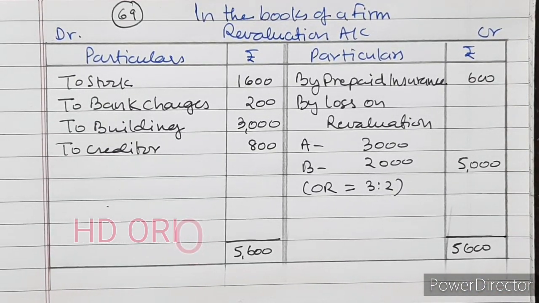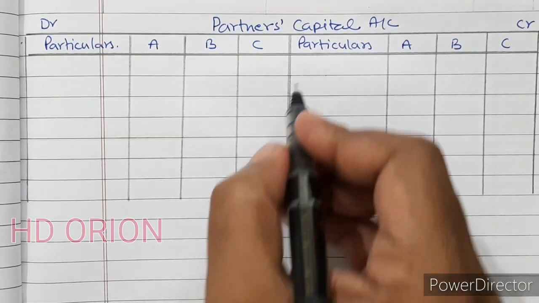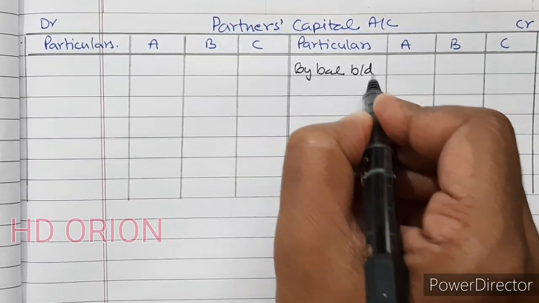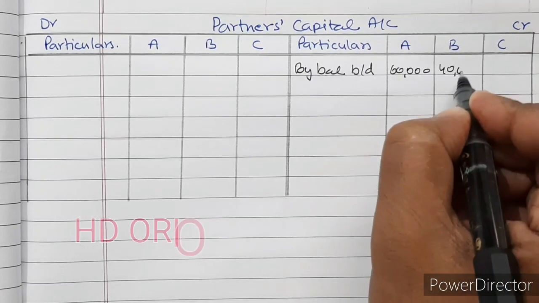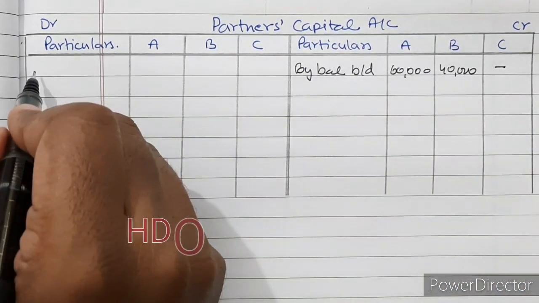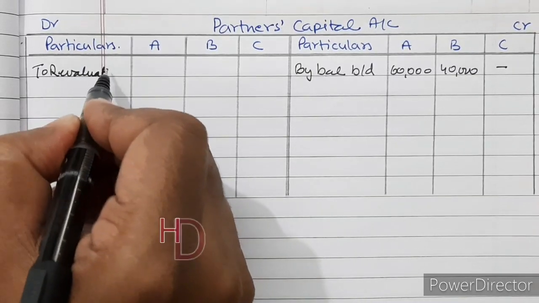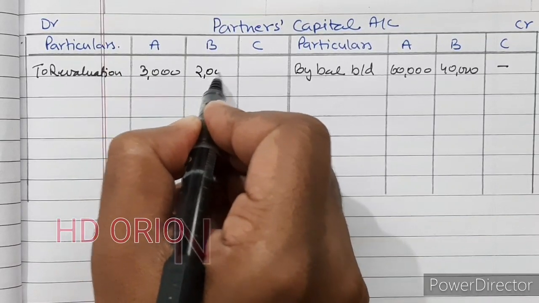Now we will prepare partners capital account. So by balance brought down, 60,000 and 40,000. Then loss on revaluation, so to revaluation, 3,000 and 2,000.